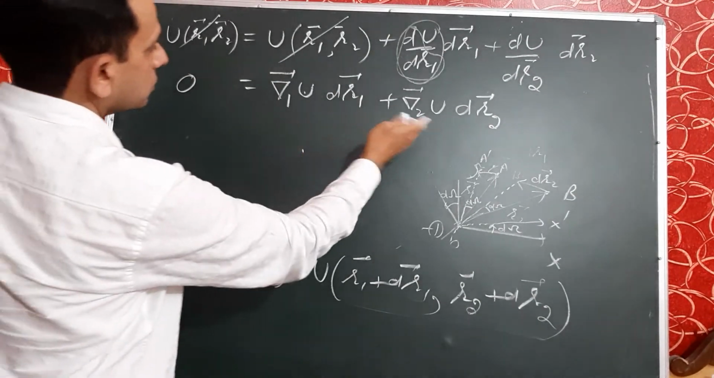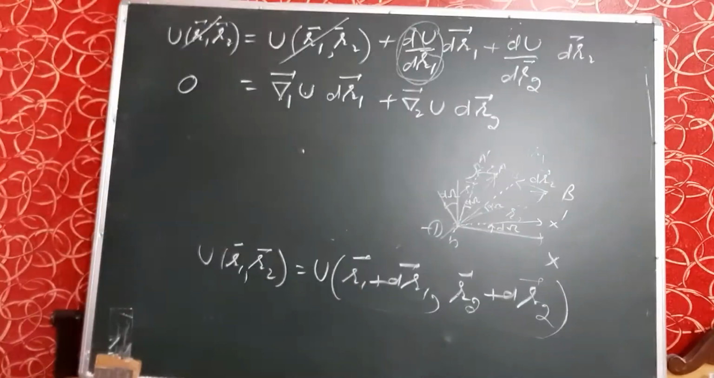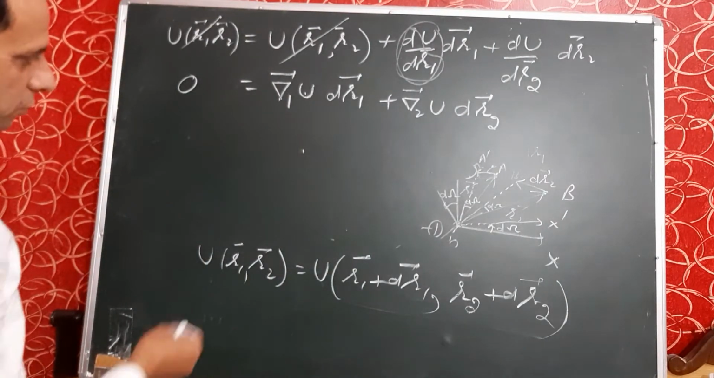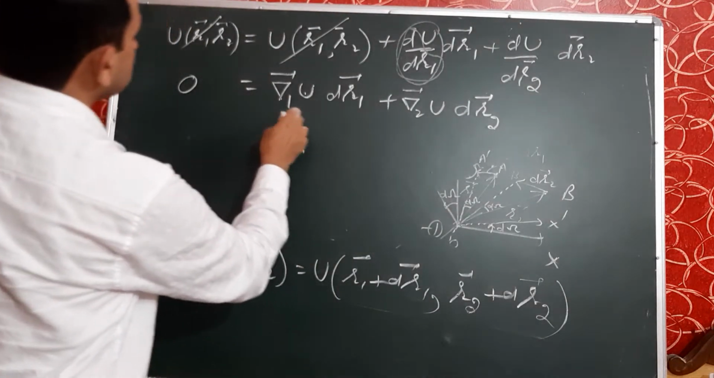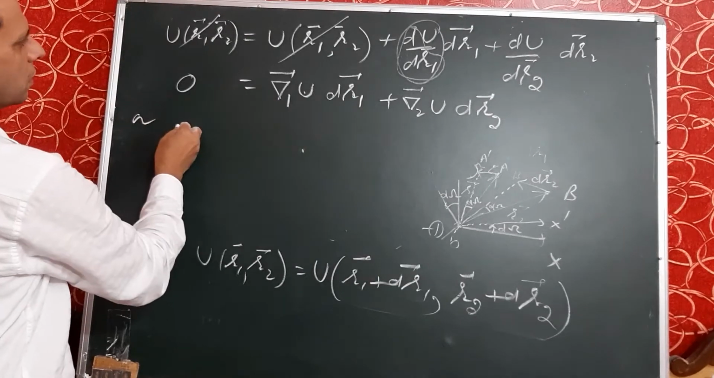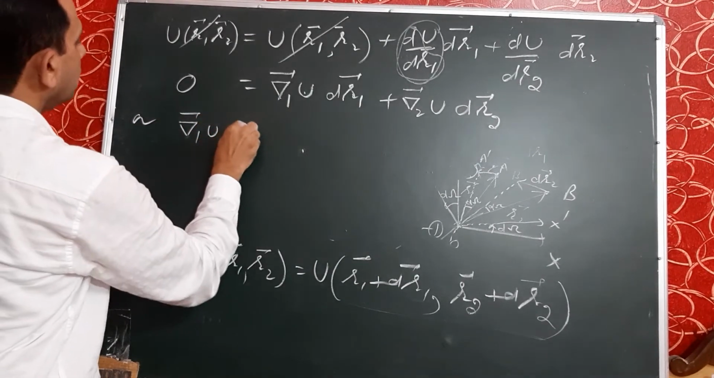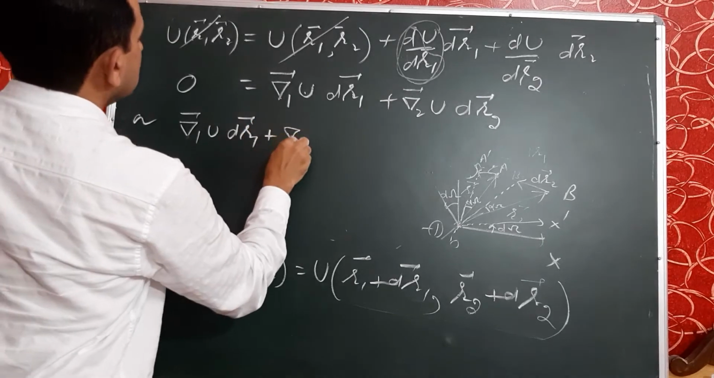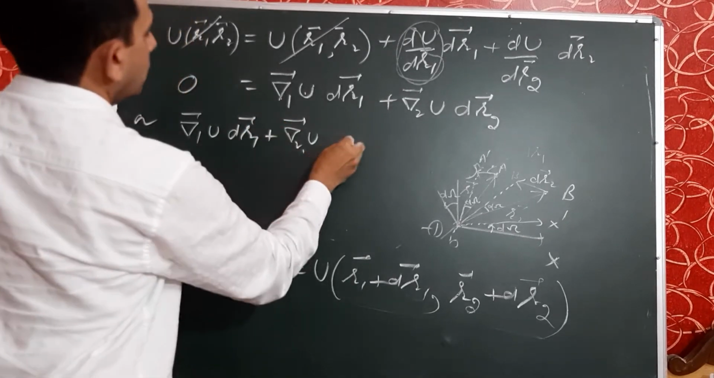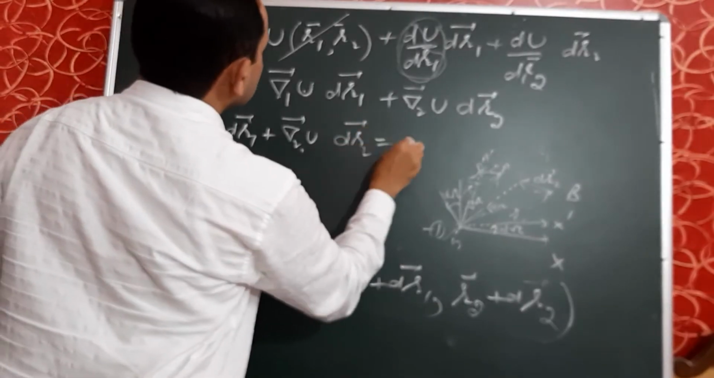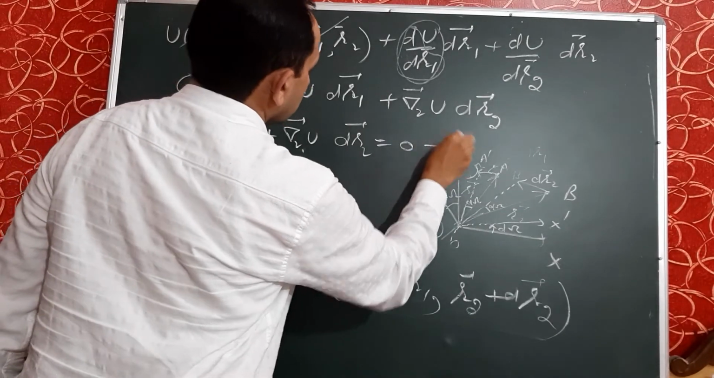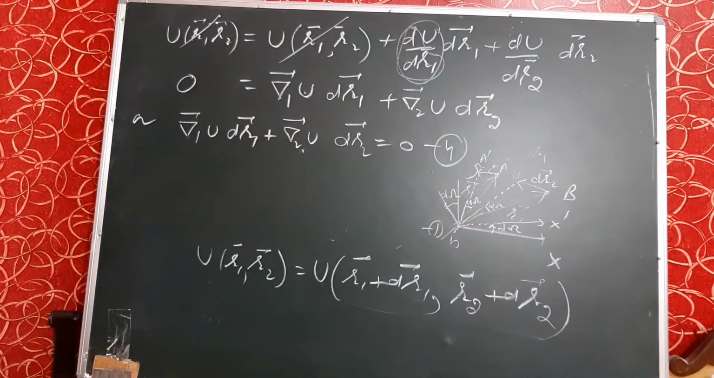So this is the net equation which we have obtained from these equations. Or it may be written like this: del 1 u into dR1 plus del 2 of u into dR2 is 0. This is the 4th equation.